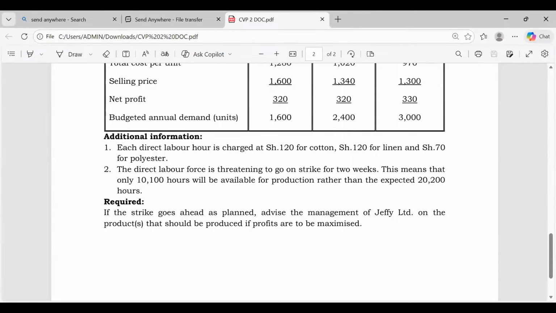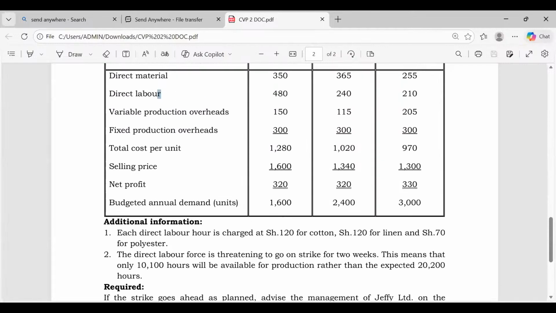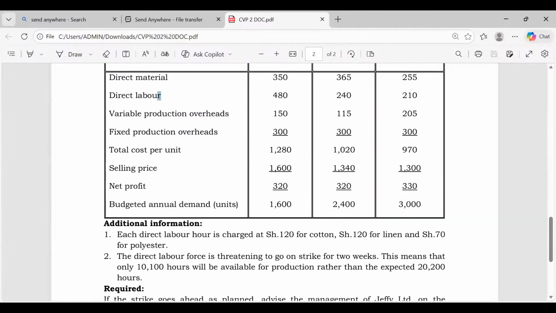But now, ladies and gentlemen, you are management. You are management accountants. I want hours and you're giving me shillings. You're not historians here. So let me calm down. You're very right, you can see direct labor. Now, these, of course, are shillings, for 80, 40, 10. So do your abracadabra. Tell me, how many hours do I need to produce cotton?